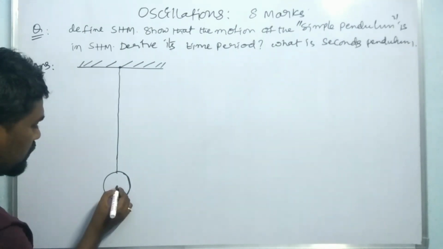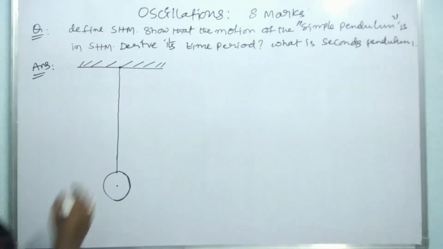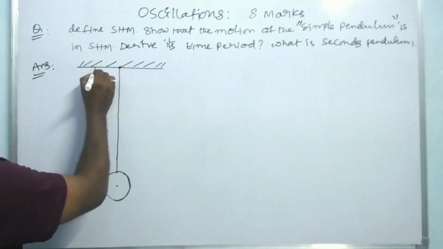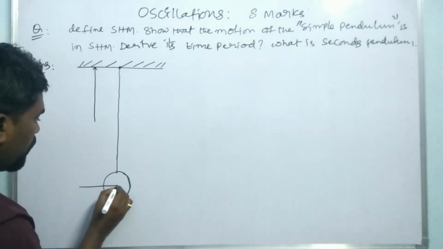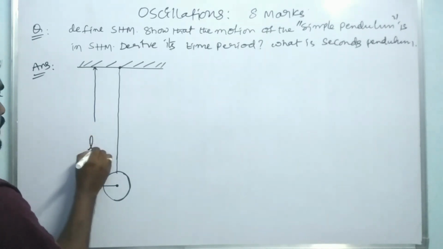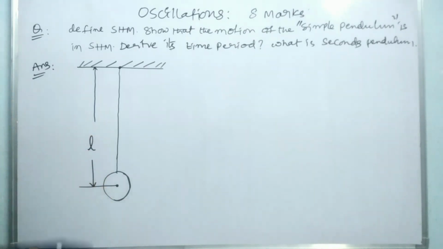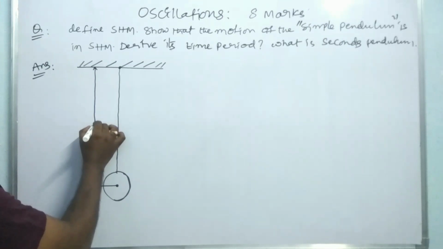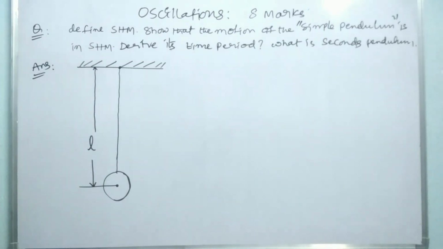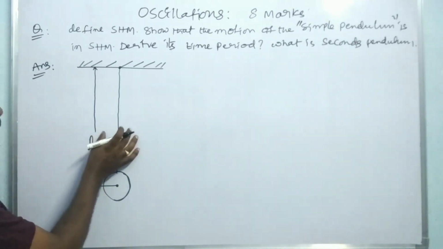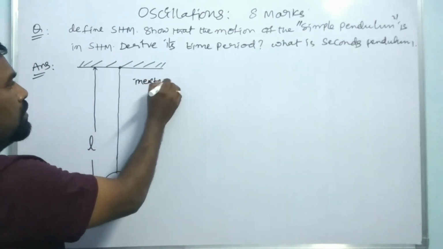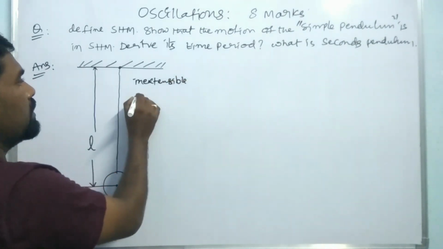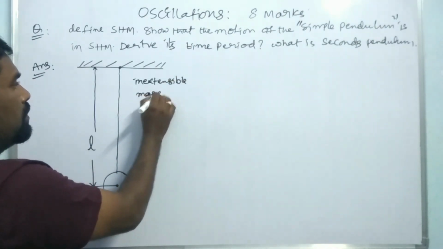Here, this is the center of the bob, and this is the suspended point. The distance between the suspended point and the center of the bob is called the length of the pendulum. The thread is inextensible and massless.